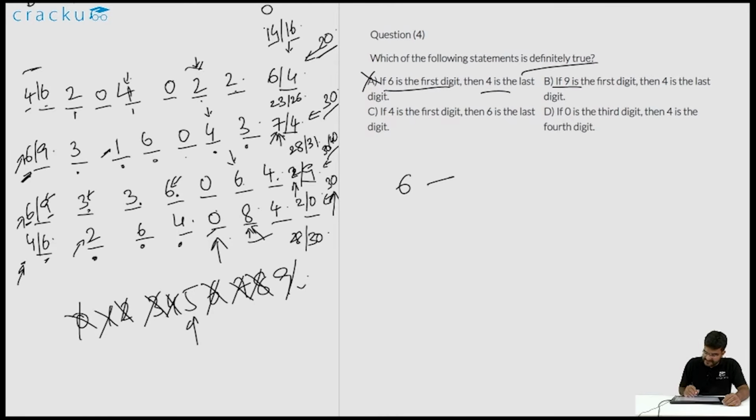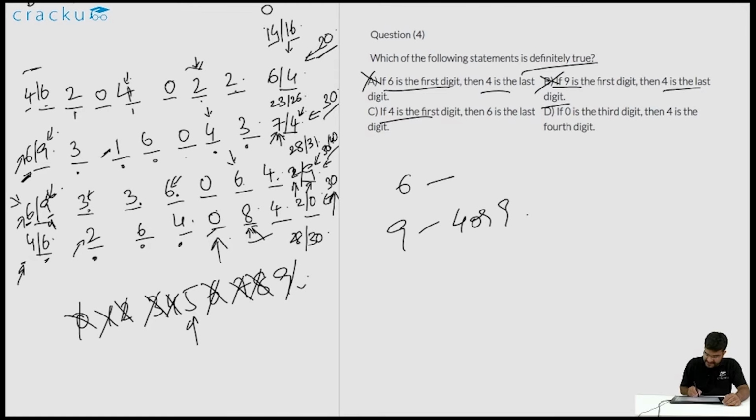If 9 is the first digit, again it is present in two cases. If 9 is the first digit, then the last digit can be either 4 or 9. 4 is the last digit. So there is one case where 4 is the last digit, but again we can't say that for sure. For example, if you are looking at the third case, if 9 is the first digit, then 9 will be the last digit. So you can't say for sure that 4 is the last digit. So we'll strike this also off.